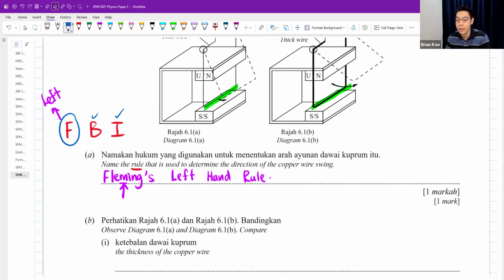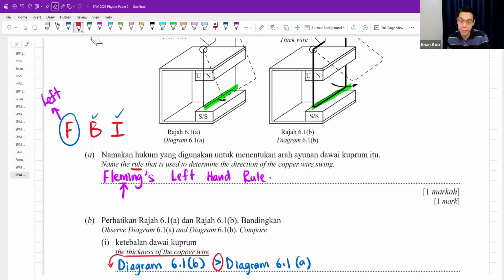Compare the thickness of the copper wire. Diagram B has greater thickness. Or you can say diagram A has smaller thickness, up to you. Diagram 6.1 B thickness is greater than diagram 6.1 A. If you don't like the symbol, you go and write "is greater than", 3 words only. If you feel like, teacher, I want to copy this, can or not? You can copy, it's also fine. If I wrote like this, I will already get correct in SPM.